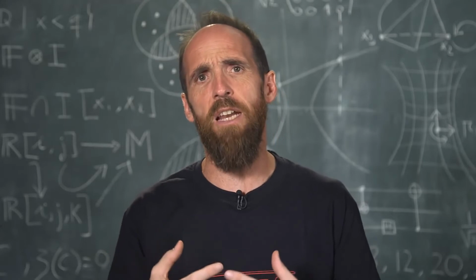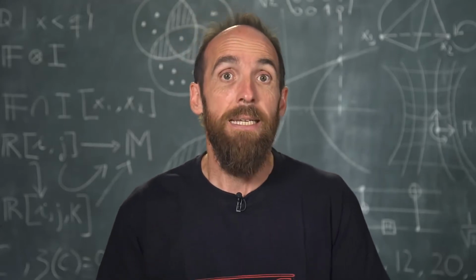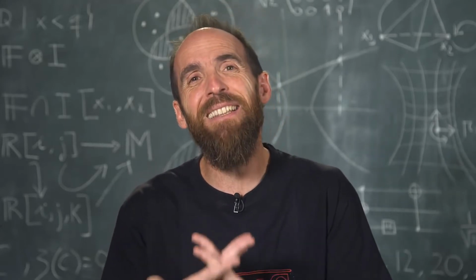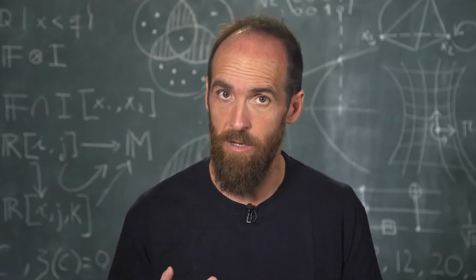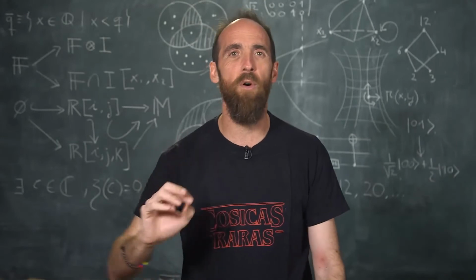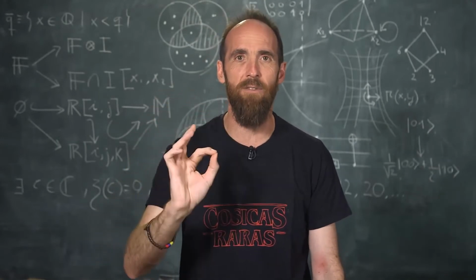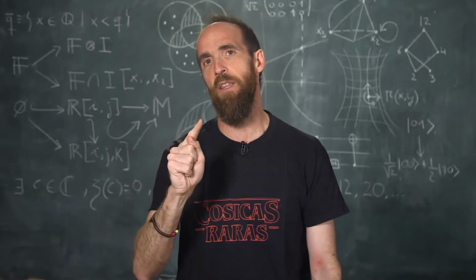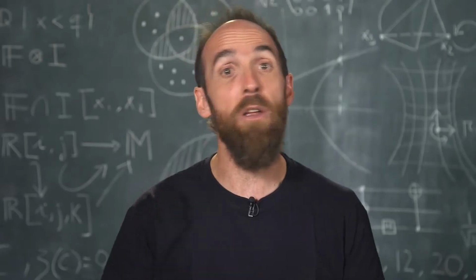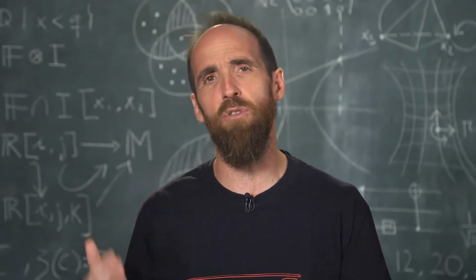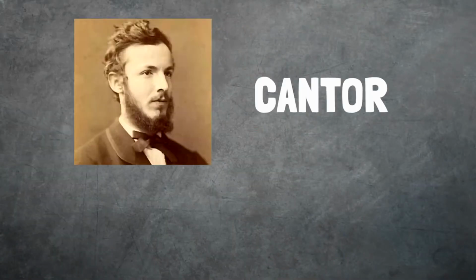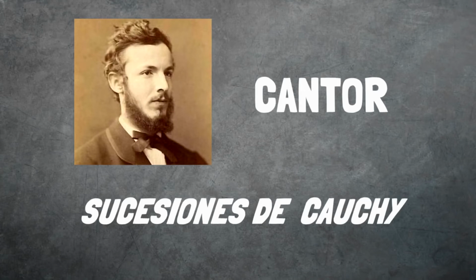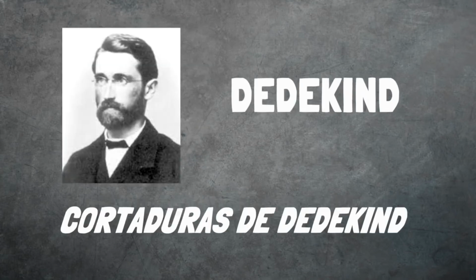Okay, the rationals are a field and they are ordered, but they don't have the least upper bound axiom. There has to be something beyond the rationals. If we manage to build an ordered field with that weird axiom, we have the reals. And you can, friends. In fact, there are several equivalent constructions, each with its advantages and disadvantages. One was made by the great Cantor using some stuff called Cauchy sequences. Another very good one was made by Dedekind with an idea called Dedekind cuts.